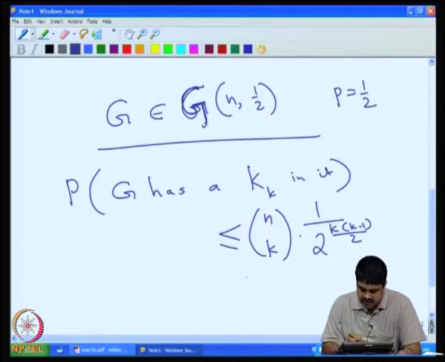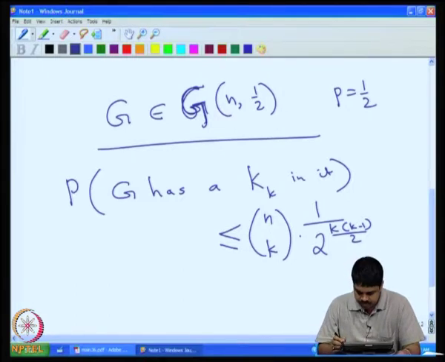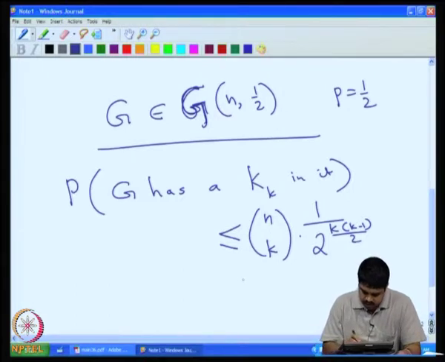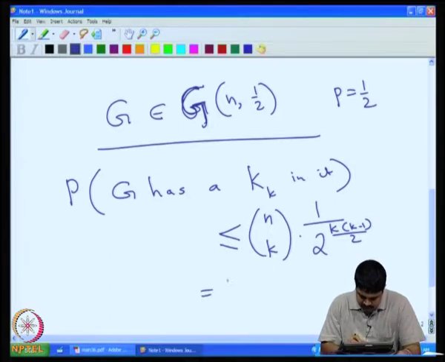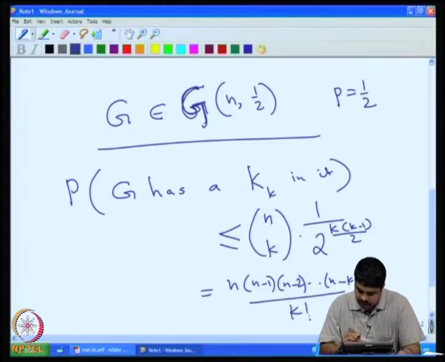So, essentially this is n into n minus 1 into n minus 2 up to n minus k plus 1, divided by k factorial, into 1 by 2 raised to k square by 2 minus k by 2.